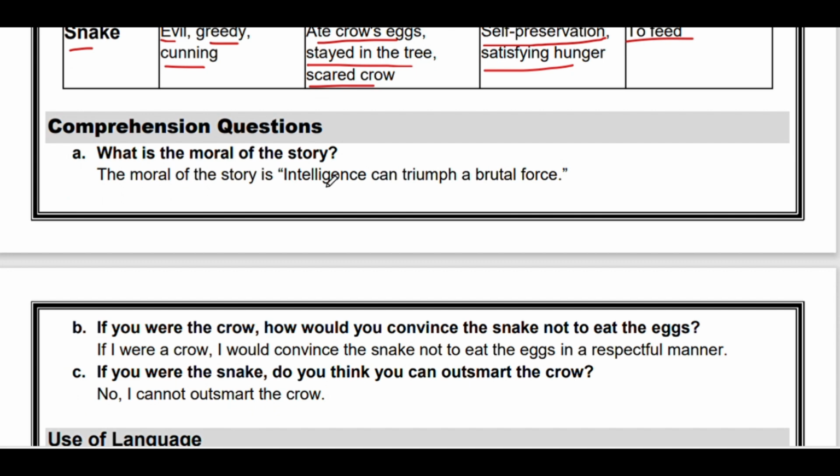Next, we are given the comprehension questions. We will give the answers to these questions. First question is, what is the moral of the story?